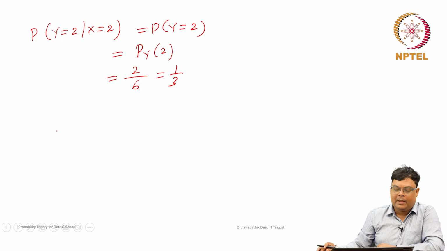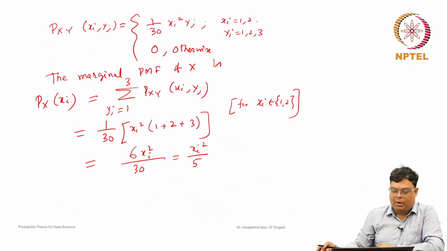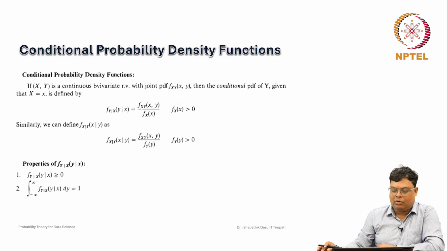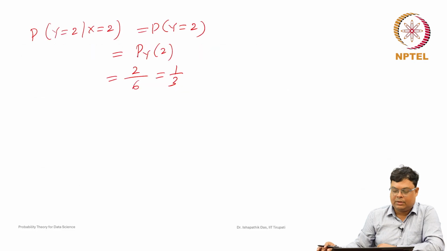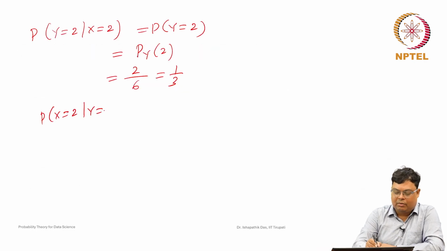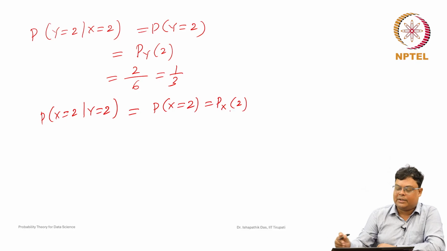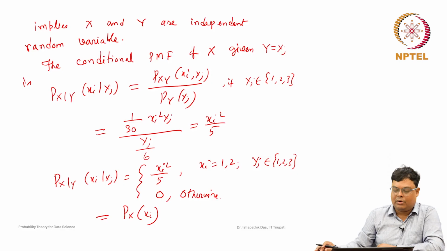Similarly, if you want to find the probability of X equal to 2 given Y equal to 2, because X and Y are independent, this is nothing but the probability mass function of X evaluated at 2.